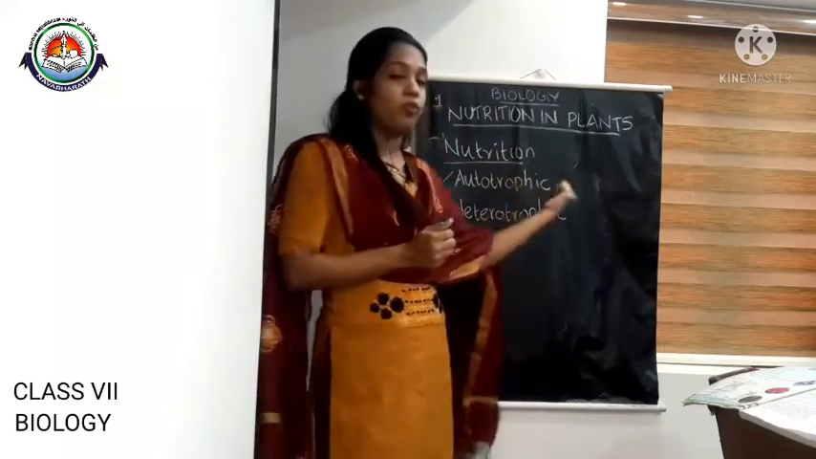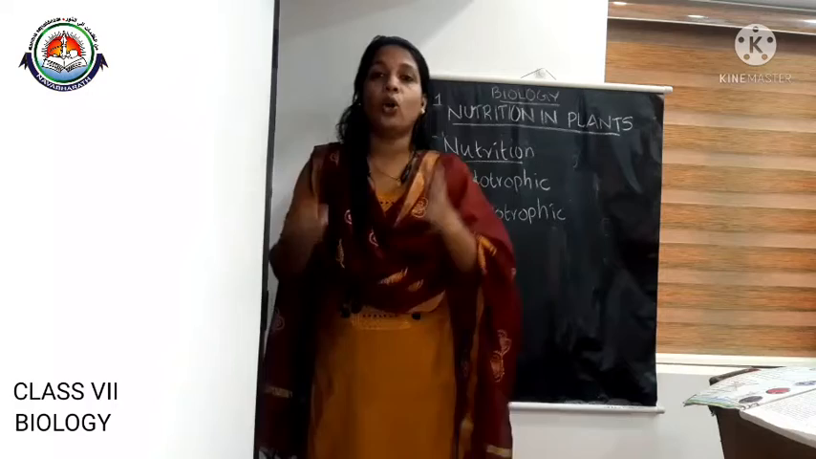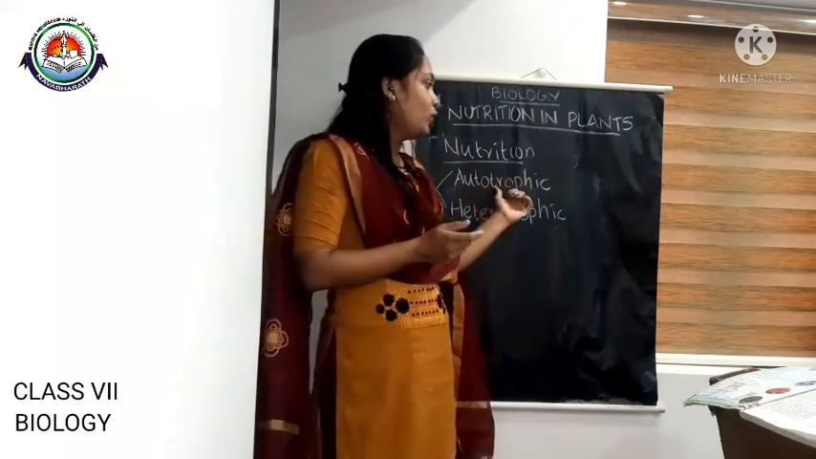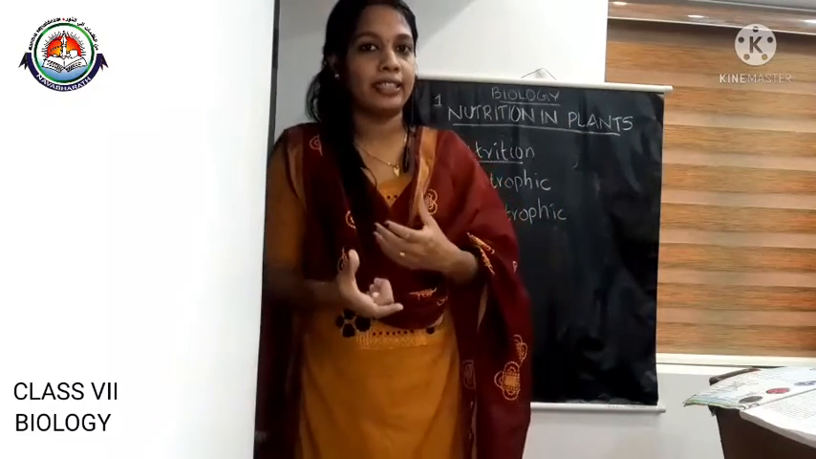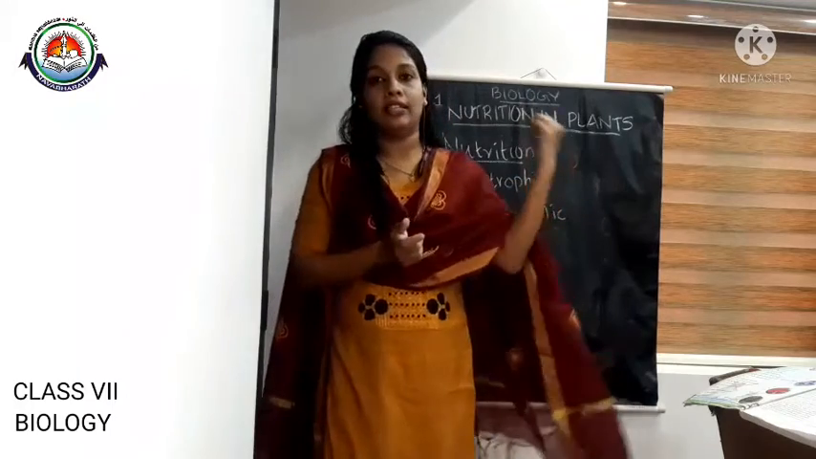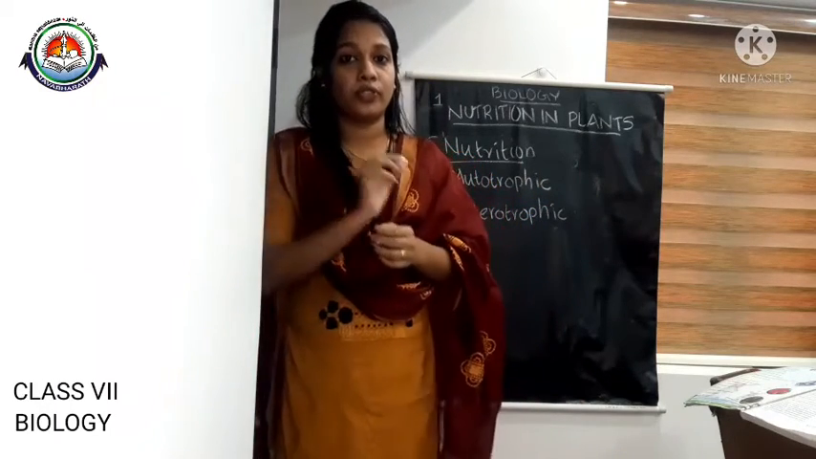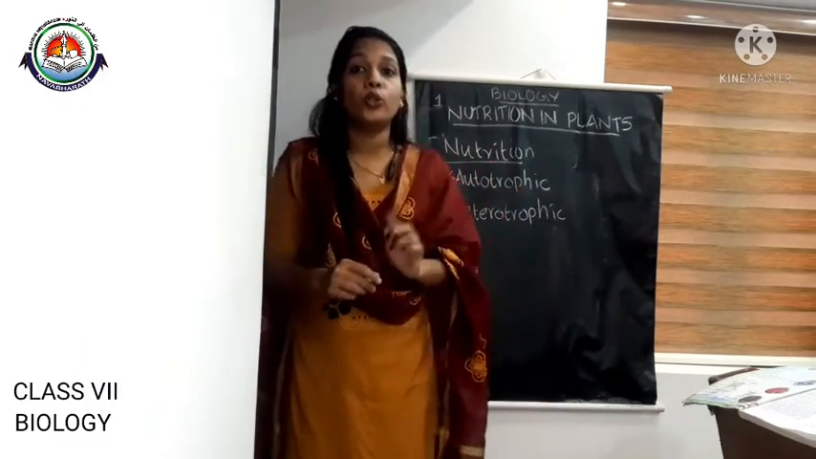What is meant by autotrophic nutrition? It is also called self-nutrition, in which the organism makes its own food material by using simple substances like carbon dioxide and water. All green plants and some bacteria are autotrophic in nature. The organisms that follow the autotrophic mode of nutrition are called autotrophs. So all green plants and some bacteria are autotrophs.